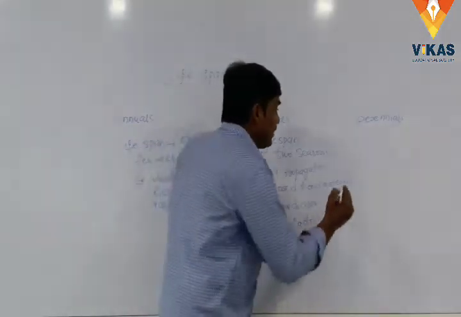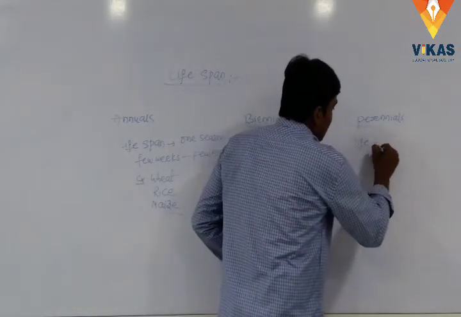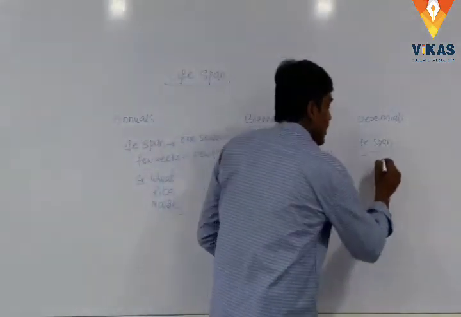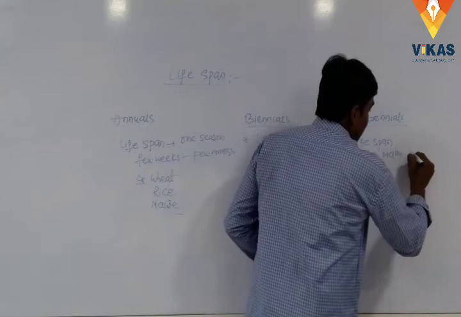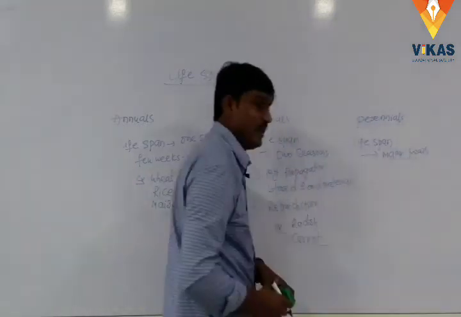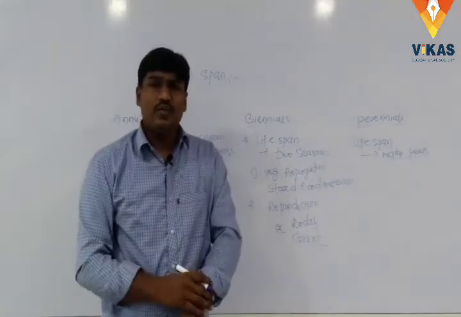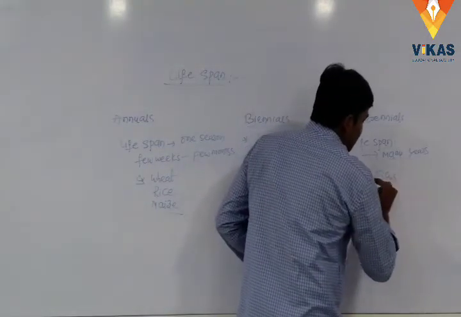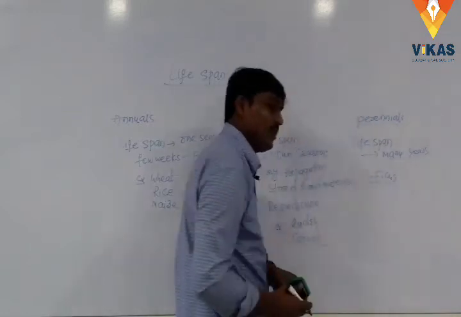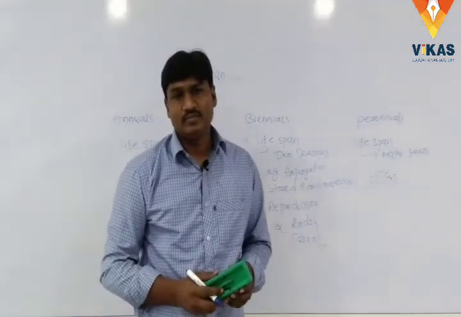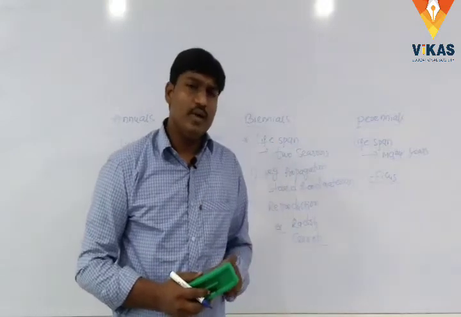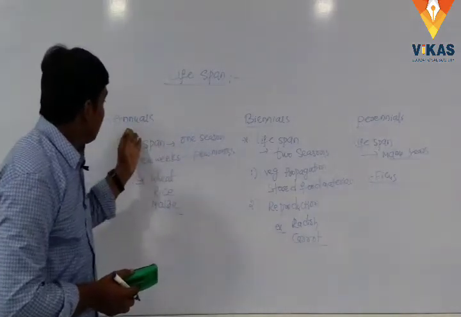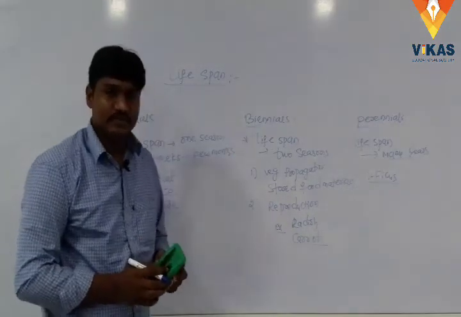Plants whose lifespan is many years are called perennials. Some trees like ficus, marri chettu, are perennial plants that live some hundreds of years. Here we learned about the lifespan of the plant.